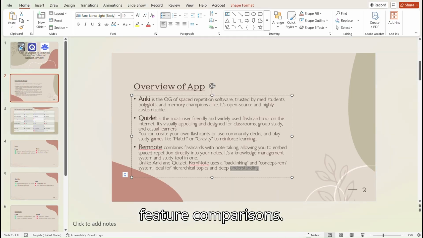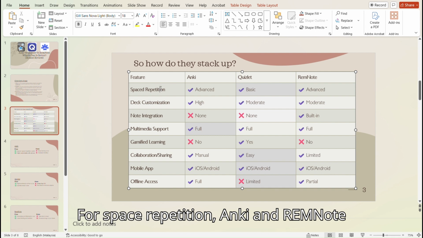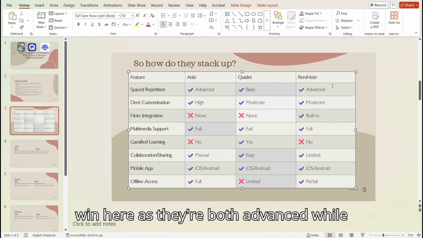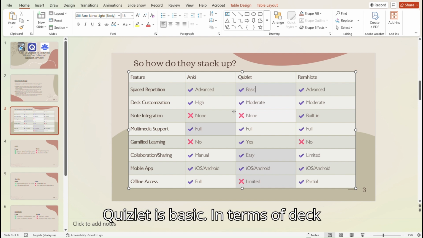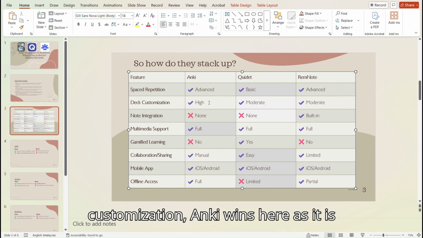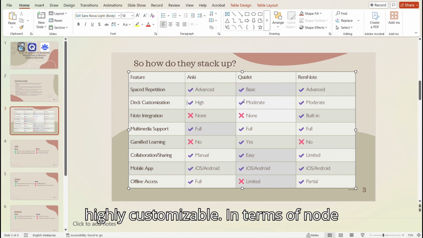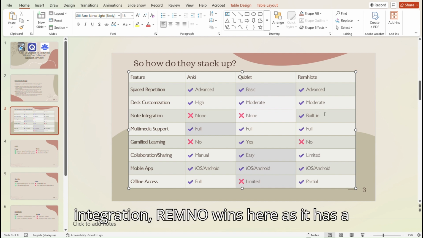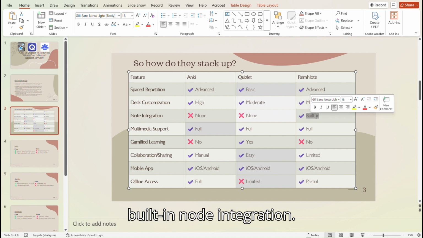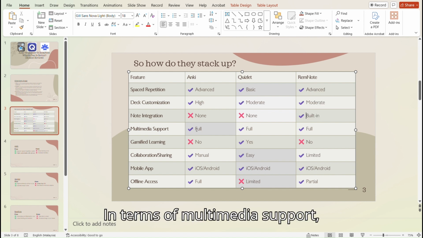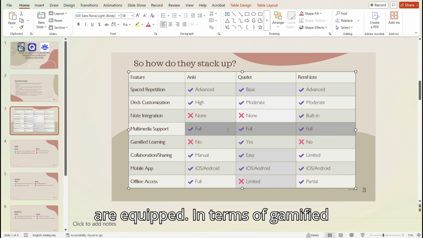And now for the feature comparisons. For spaced repetition, Anki and RemNote win here as they're both advanced, while Quizlet is basic. In terms of deck customization, Anki wins here as it is highly customizable. In terms of note integration, RemNote wins here as it has a built-in note integration. In terms of multimedia support, all of them are equipped.